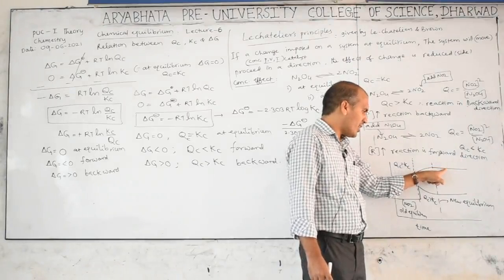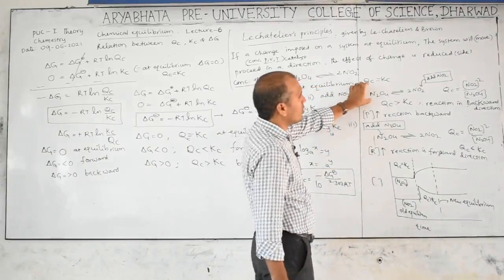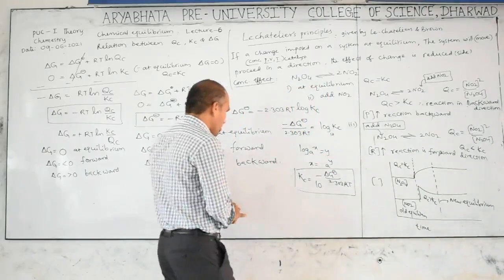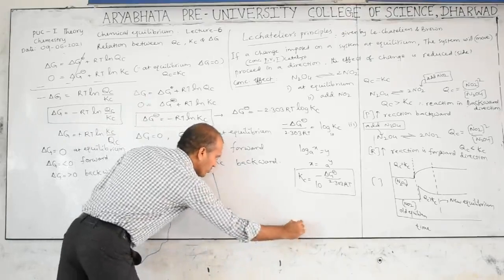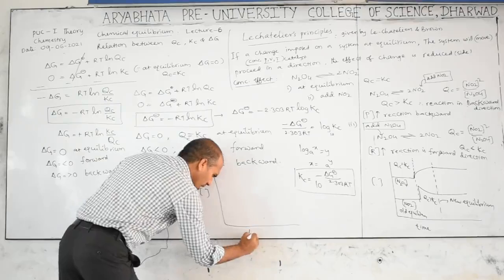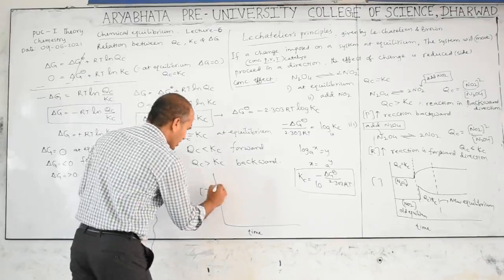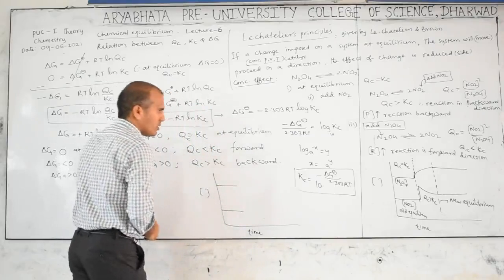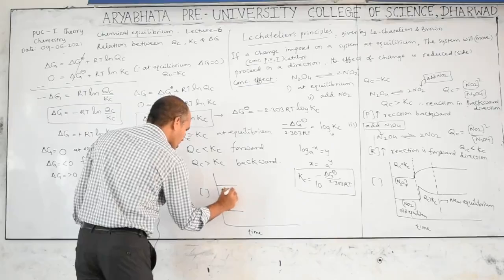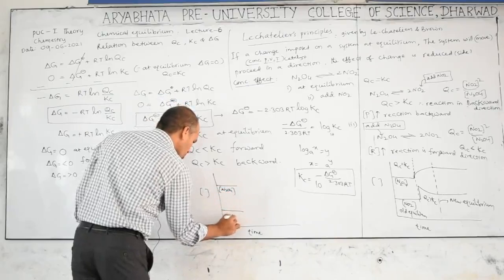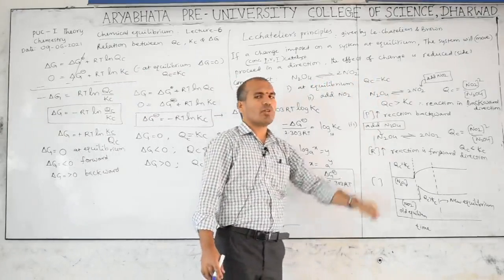So this line is greater than this N2O4 initial line. According to this line, we also have the graph, the third one, respectively. According to the third one, this is concentration and this is time, then what will happen? Keep in mind, this is N2O4 concentration, this is NO2 concentration, this is the initial stage. This is the initial stage. QC is equal to Kc.